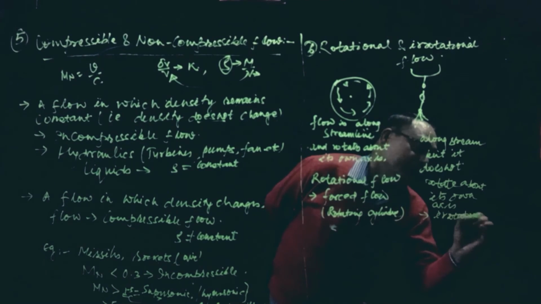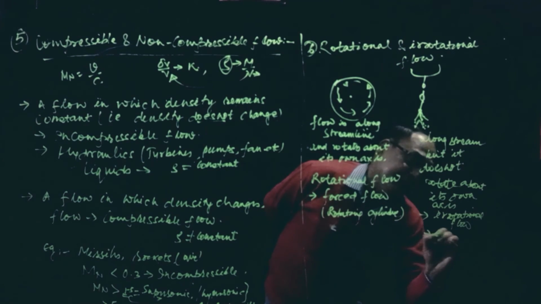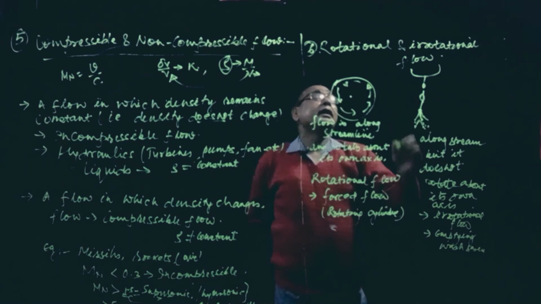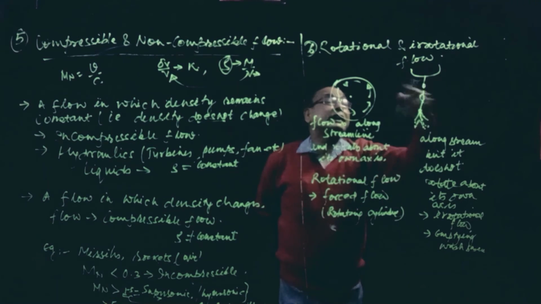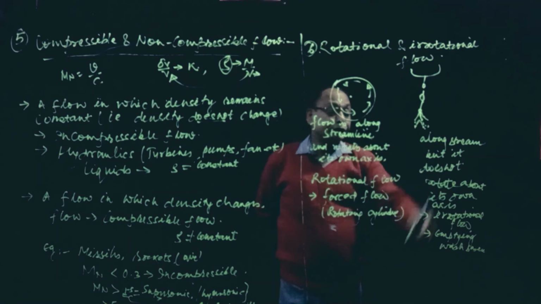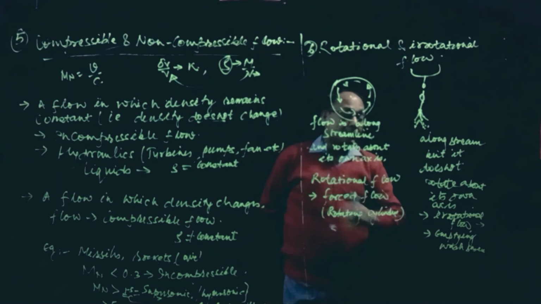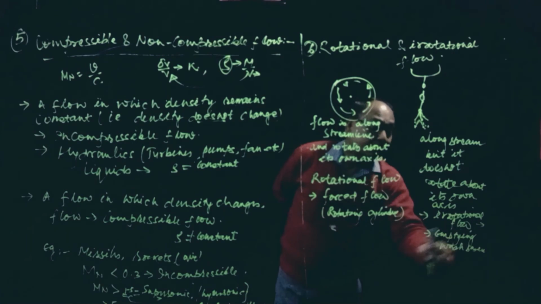For example, you can take emptying a wash basin. Here also flow is along the streamline, but it does not rotate about its own axis. That type of flow is called irrotational flow.